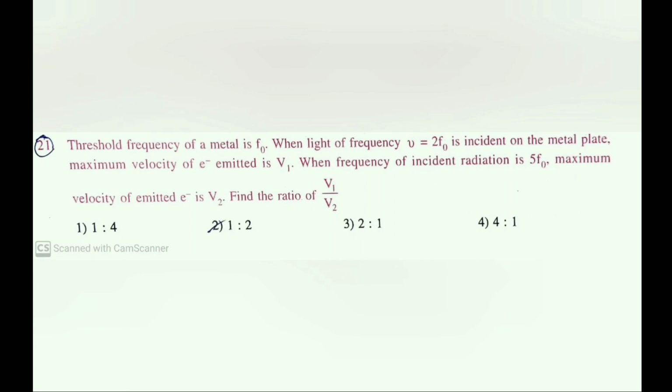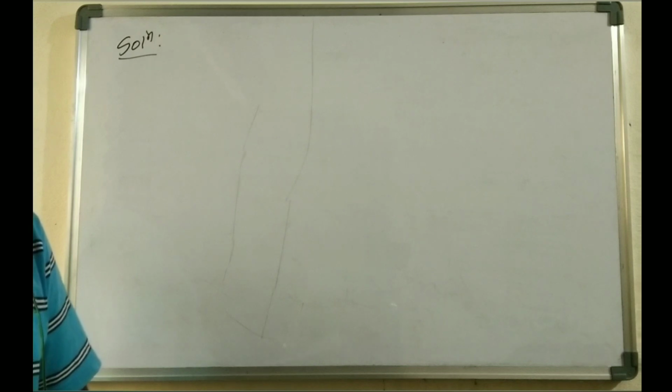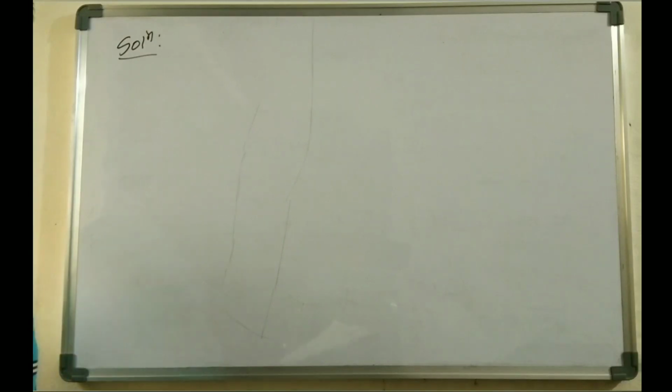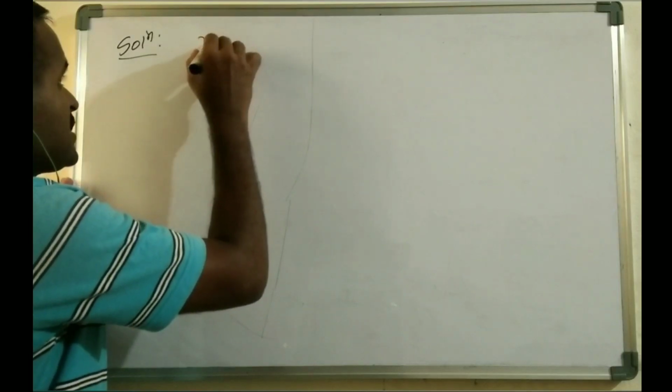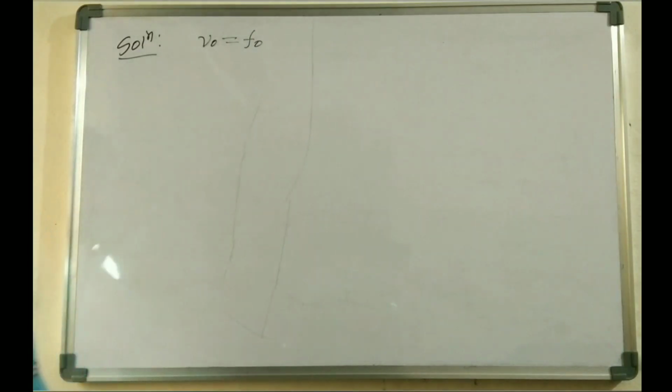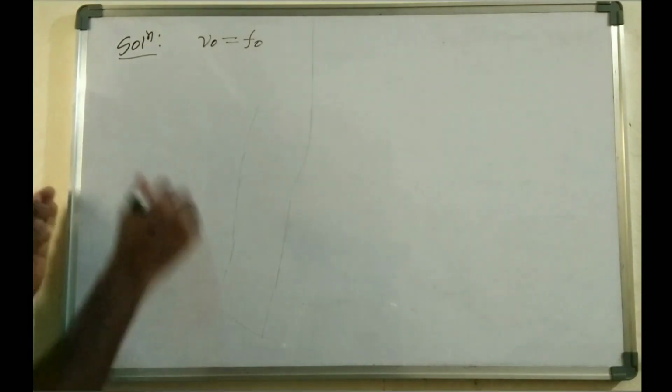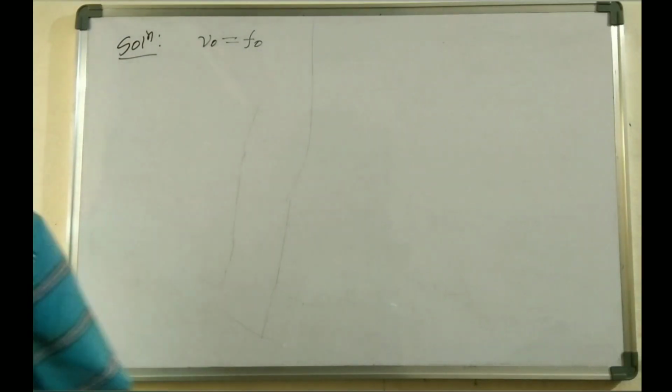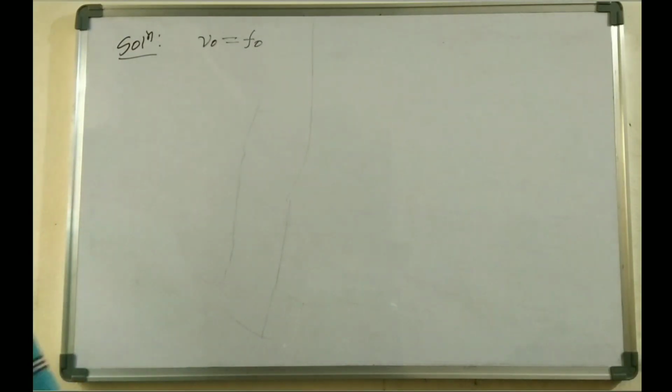When the frequency of incident radiation is 5f naught, the maximum velocity of the emitted electron is v2. Then find the ratio of v1 by v2. Initially, the threshold frequency of the metal, nu naught, is given as f naught. When a frequency of 2f naught strikes the metal, the velocity of the ejected electrons is v1, right?